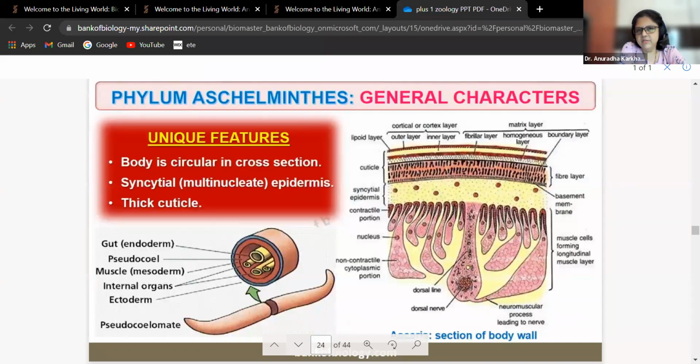What are the unique features? Body is circular in cross section. Syncytial epidermis, that is, they have multinucleate epidermal cells. They have got a thick cuticle. Cuticle means a covering. They have a thick covering over them. Okay.